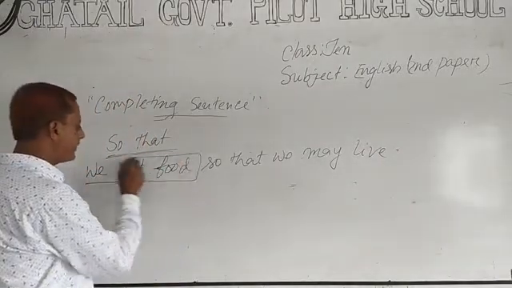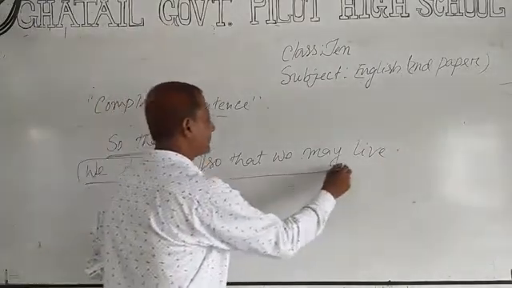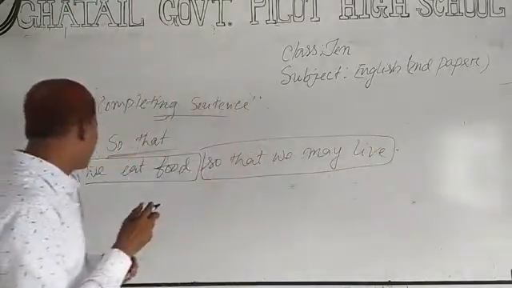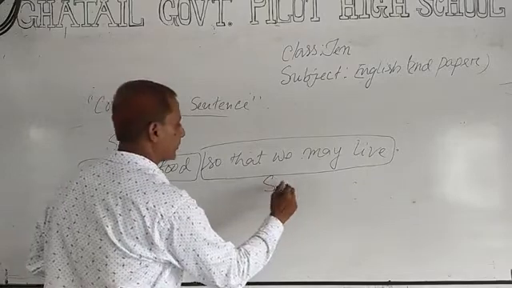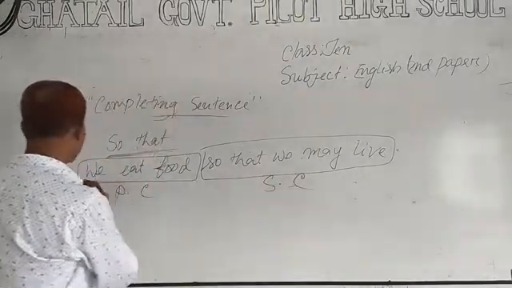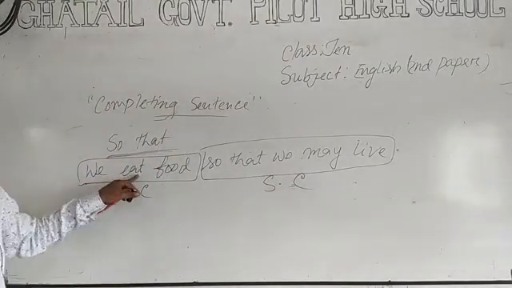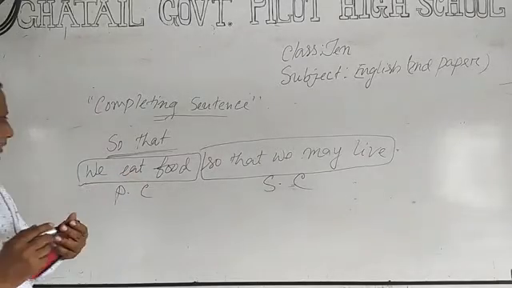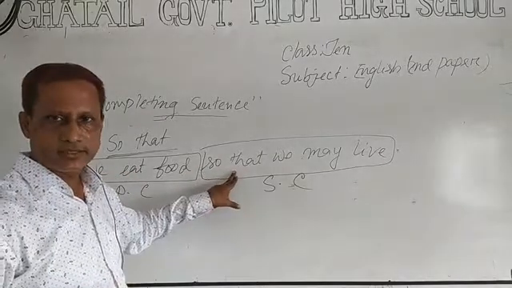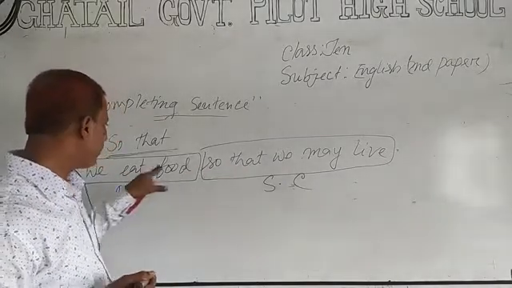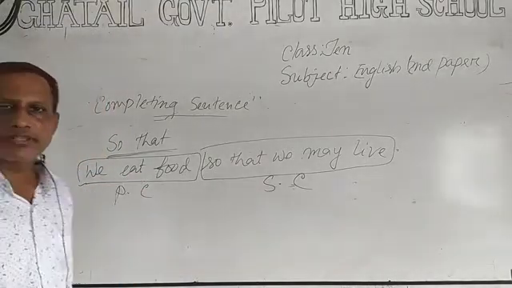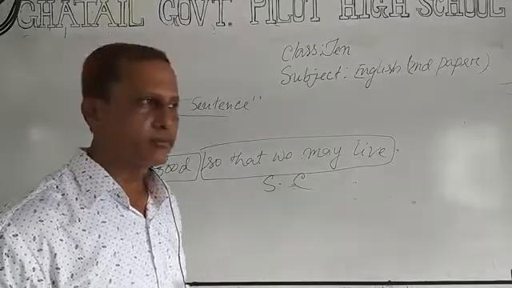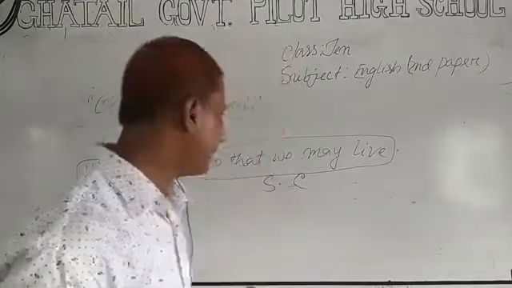This is a part and this is another part of the sentence. This is principal clause and this is subordinate clause. This part is quite independent and this part is dependent. This part is dependent on the first part. This is principal clause. We know principal clause is always independent.